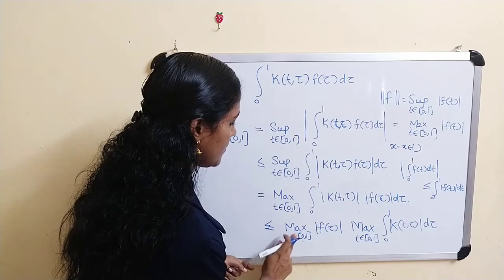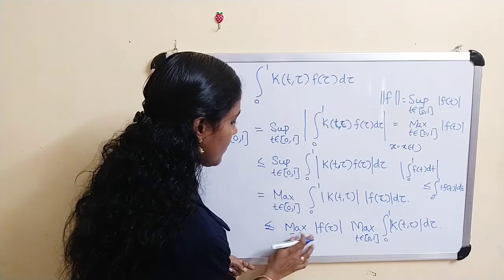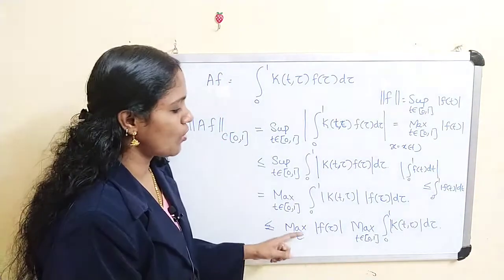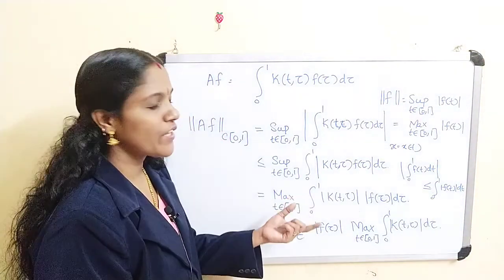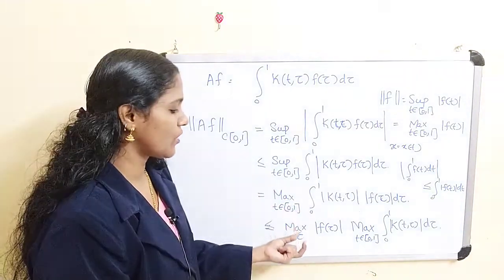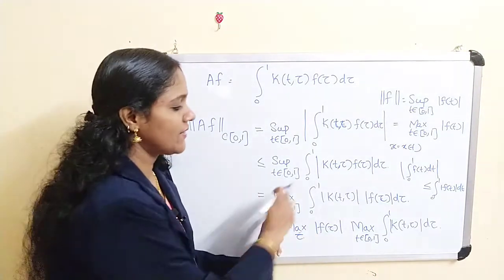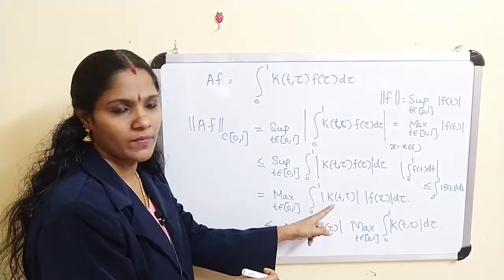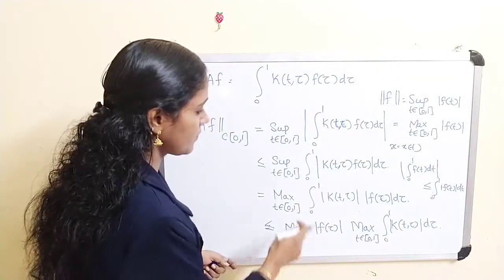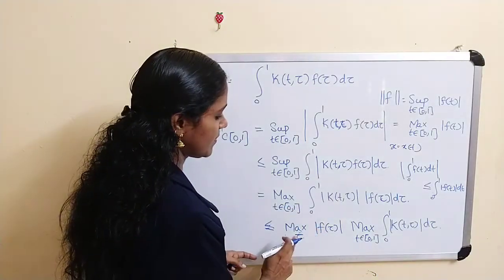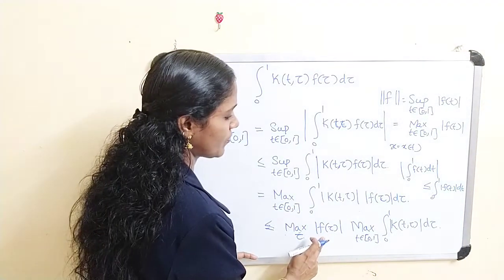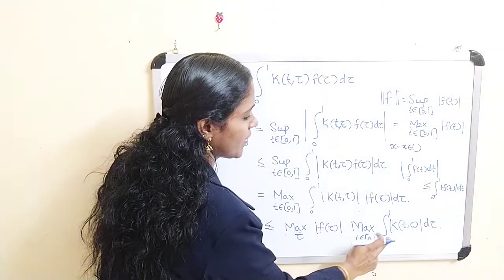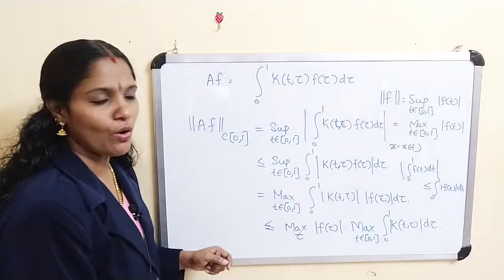You can write this as the maximum over tau of mod f of tau. Mod f of tau is clearly less than or equal to the maximum over tau of mod f of tau, and that is a constant with respect to this t. So this is the maximum over tau of mod f of tau, and this is the maximum over t belonging to [0,1] of the integral from 0 to 1 of mod k(t, tau) d tau.